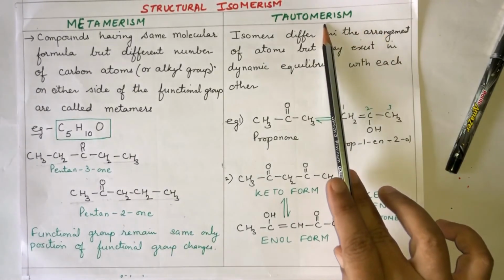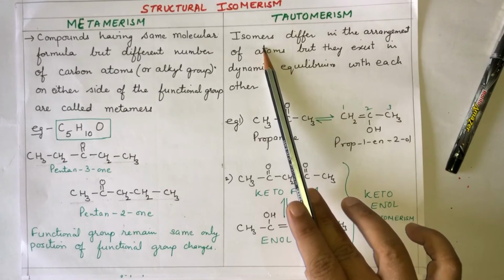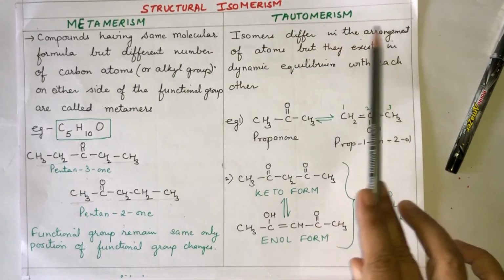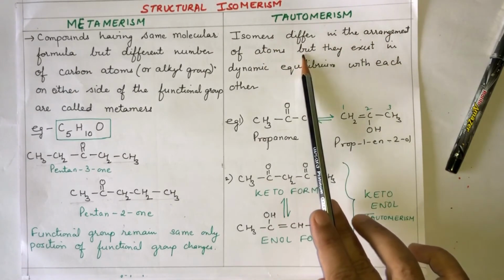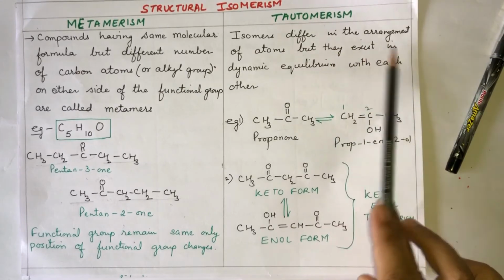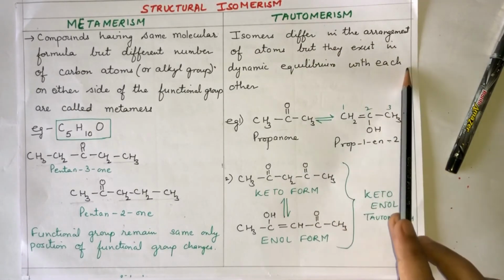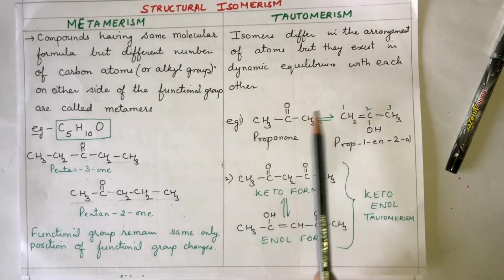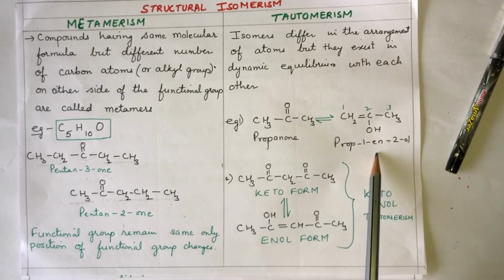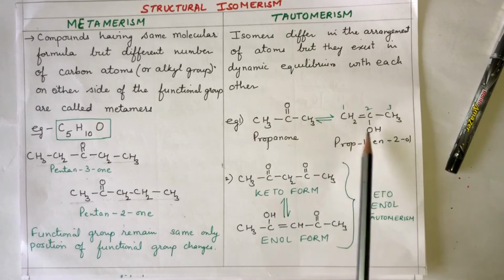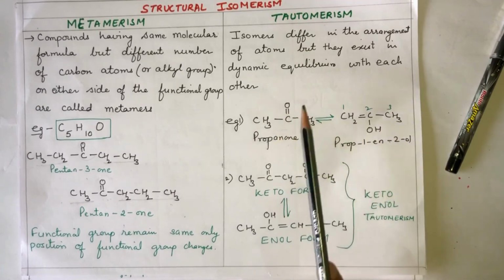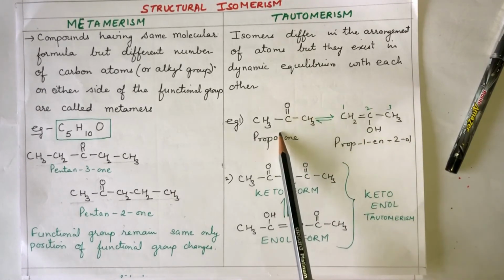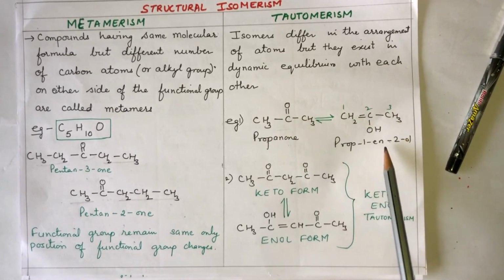Last one, tautomerism. These isomers differ in the arrangement of atoms, but they exist in dynamic equilibrium with each other. This is propanone, and propanone is changed to alcohol, but at any given point of time, 50% of propanone will be present and 50% of alcohol will be present.